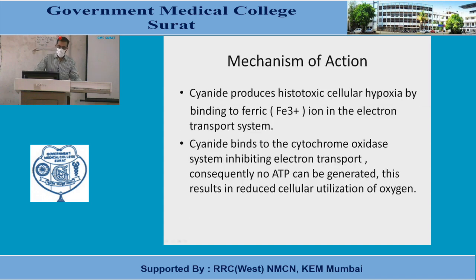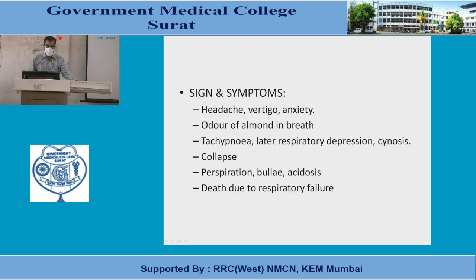Mechanism of action: it produces histotoxic cellular hypoxia by binding to the ferric ion in the electron transport system. It binds to the cytochrome oxidase system, inhibiting electron transport. Consequently, no ATP is generated, and this results in reduced cellular utilization of oxygen. The person has headache, nausea, vertigo, odor of almond in the breath, tachypnea, respiratory depression, collapse, perspiration, bulla, acidosis, and death occurs due to respiratory failure.